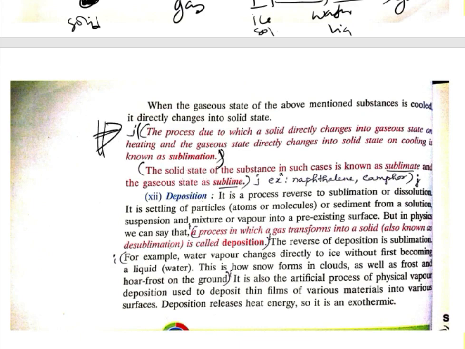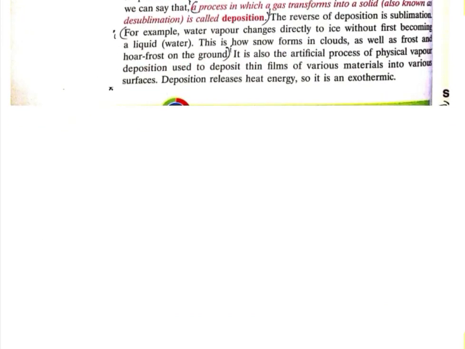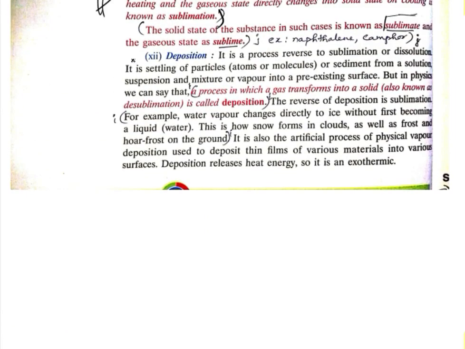The solid state of the substance in such a case is known as the sublimate, and the gaseous state is the sublime. Camphor in the solid state is the sublimate, and when it converts into gas, it is known as the sublime. Okay, and the last topic is deposition.